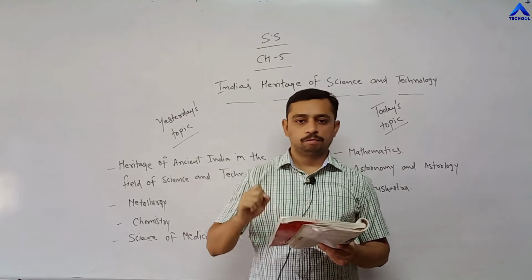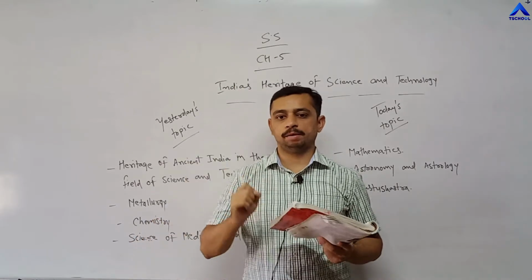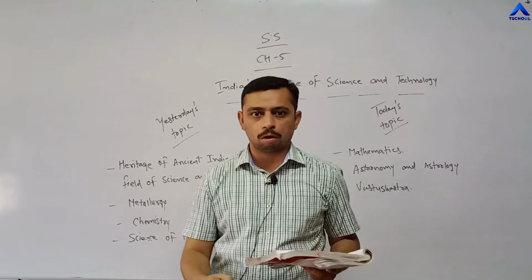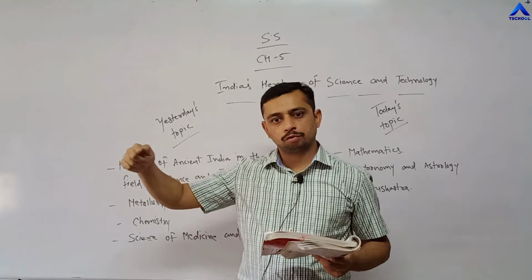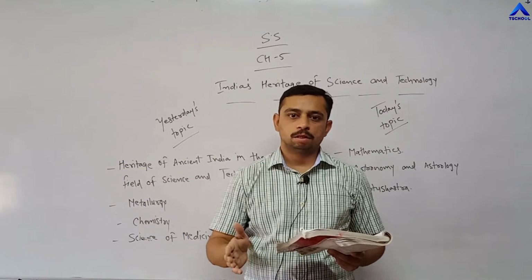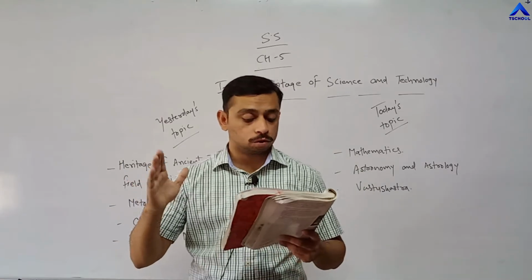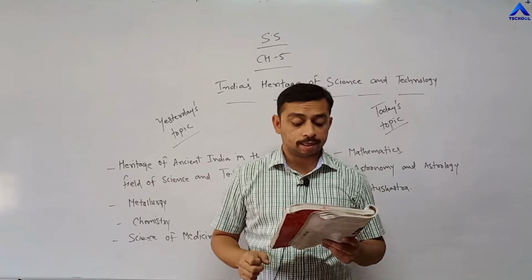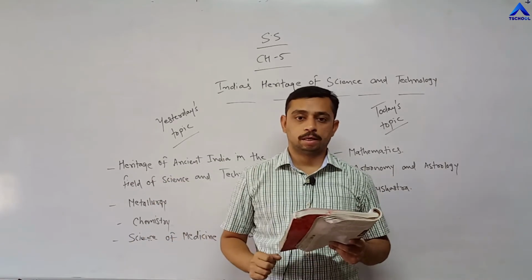1150 AD. Right? If you don't know the full form of AD, AD means Anno Domini and BC means Before Christ. When Christ was born, it became 0, and it started from 1, 2, 3, 4 till 2020. So it was 1150 AD. These books on Bij Ganit and Lilavati Ganit were written by Bhaskaracharya.